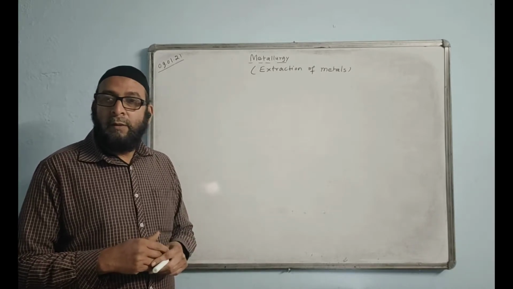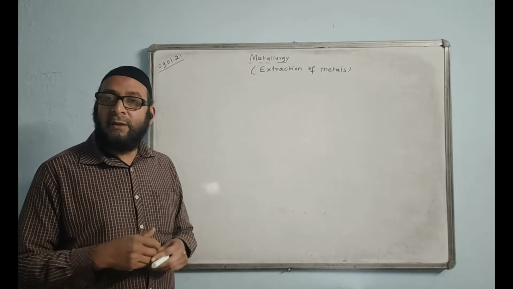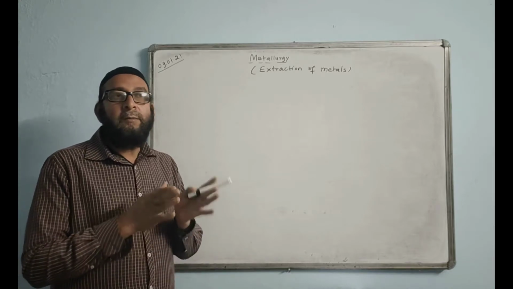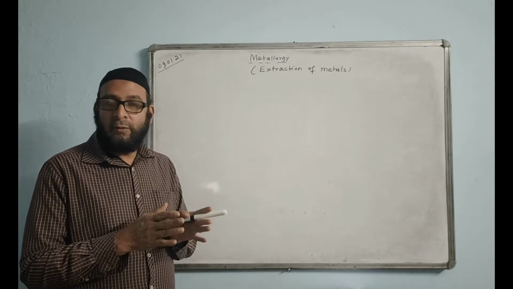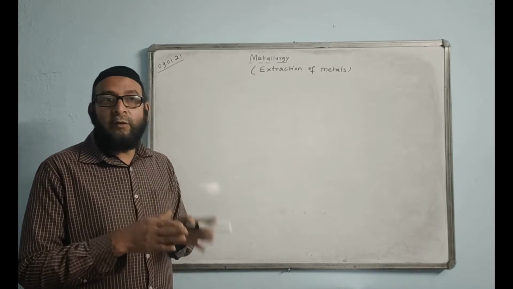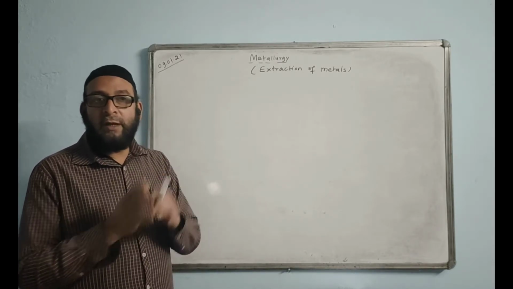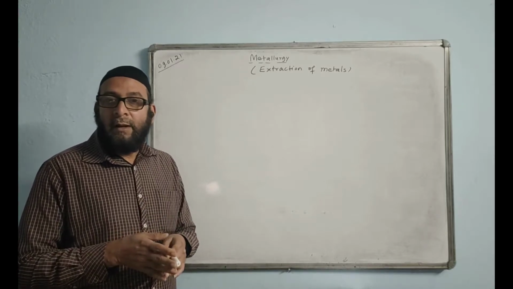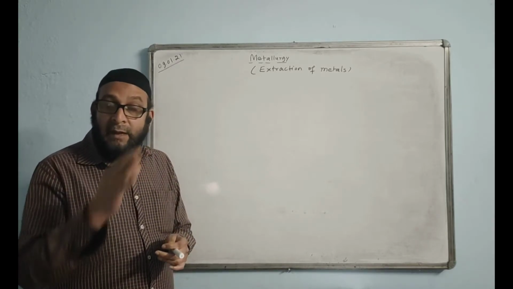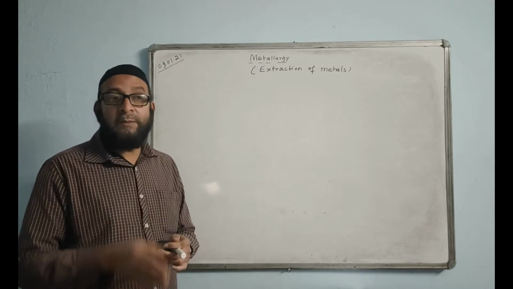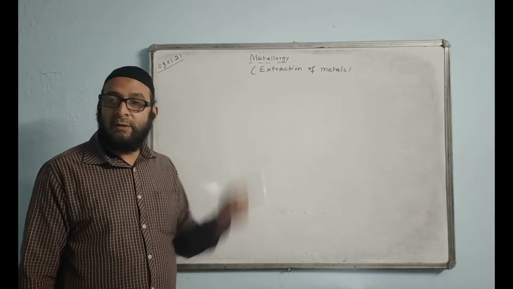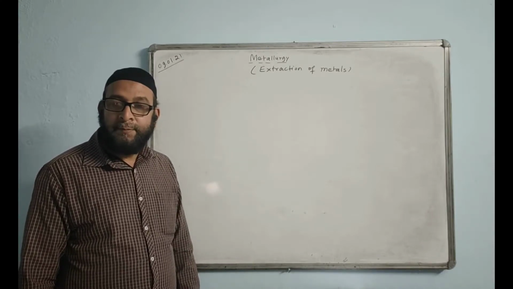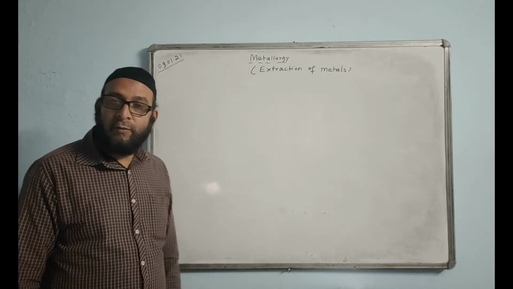If the question comes, why are metals reducing agents? Because metals contain extra electrons, they can donate the electrons, they can lose the electrons to the other atom, and the metals can make the other atom gain the electron. That is, metal is doing the work of reduction. That's why it is a reducing agent. Hope it is clear. Say yes or no.